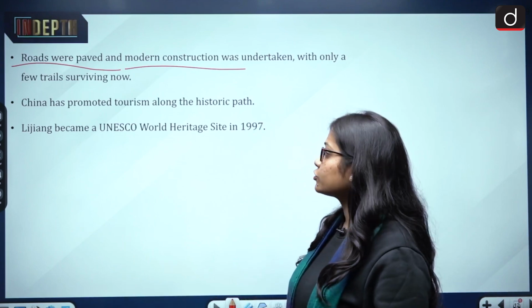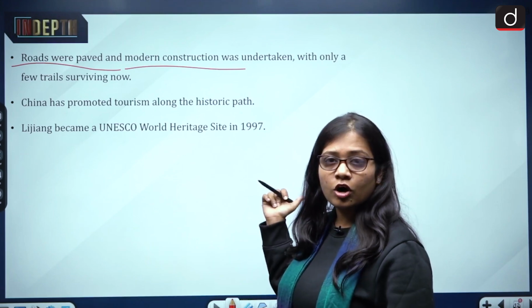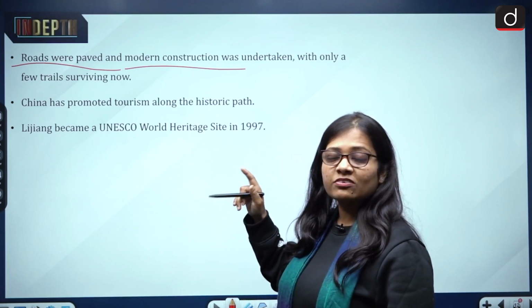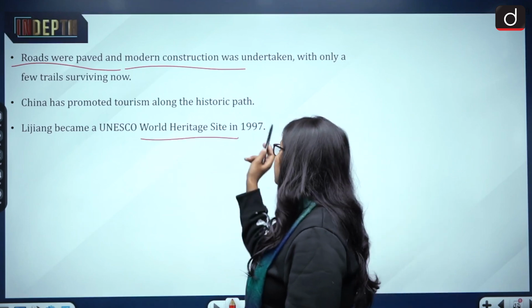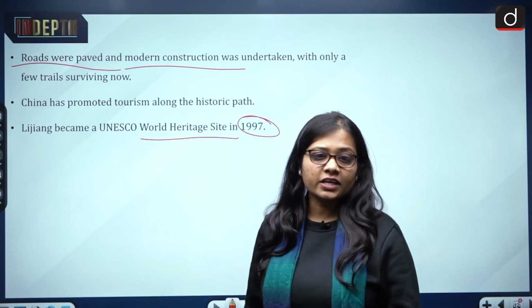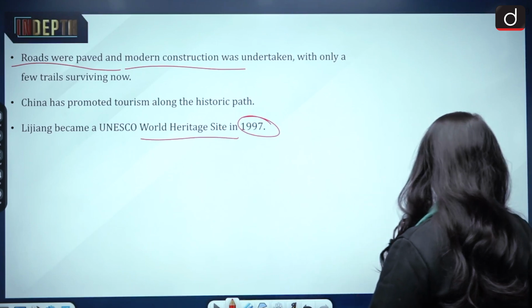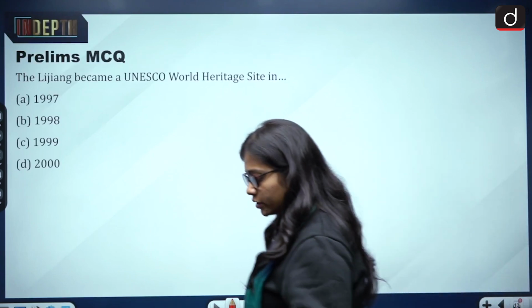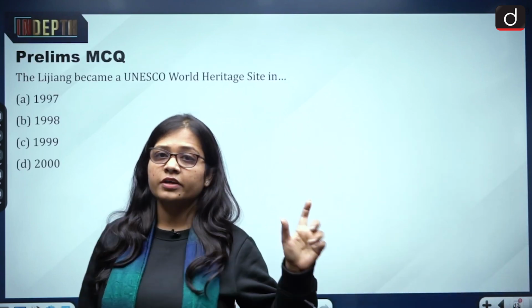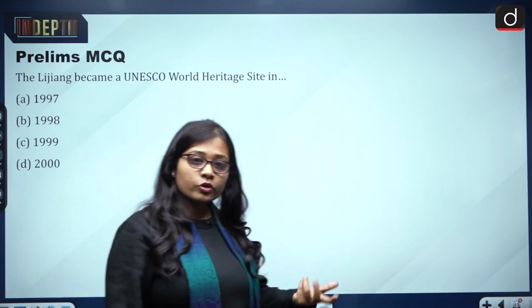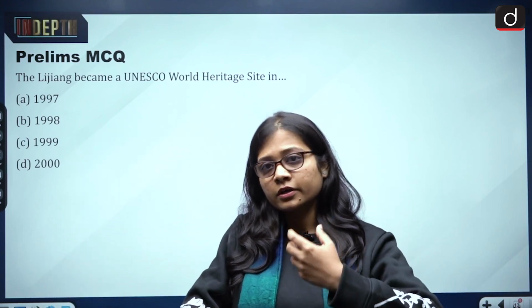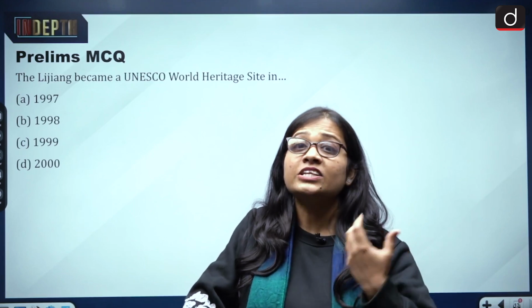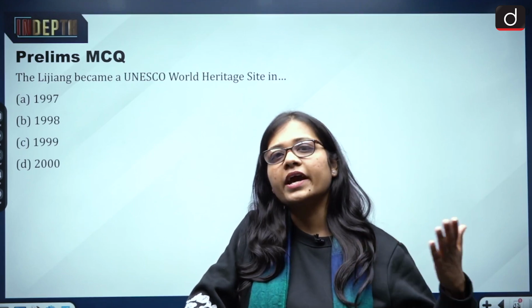And Lijiang, one of the cities that we saw, which comes under the Yunnan province, became a UNESCO World Heritage Site in the year 1997. So this was about the tea horse industry. You can use it as an example also, because it can work as a cultural connecting link between India and China.